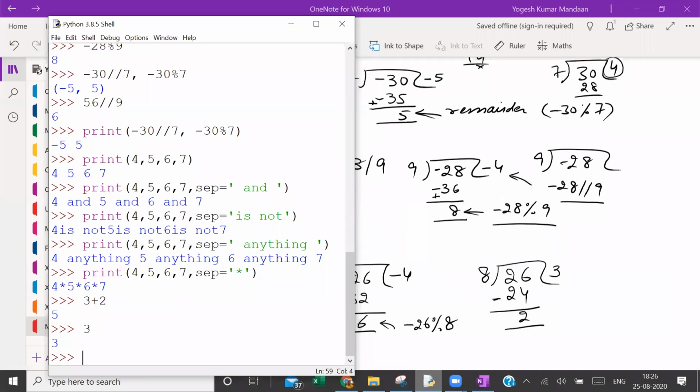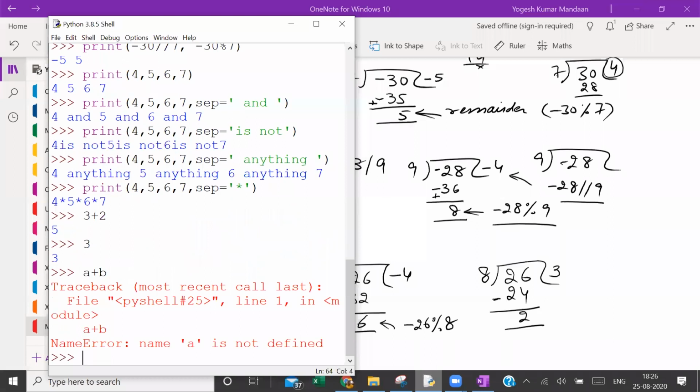Sir, may I ask, if I add just A plus B, then what will be the answer? No digit, only A plus B. Okay, what is the value of A? There is no value. Python also says, what is A? I don't know. Later on I shall explain that yes, we can write A plus B also. How to do that, I shall explain, I hope in the next class, because right now only 4 minutes are left. So let us keep it till this point only.